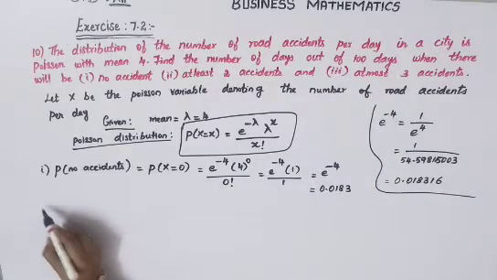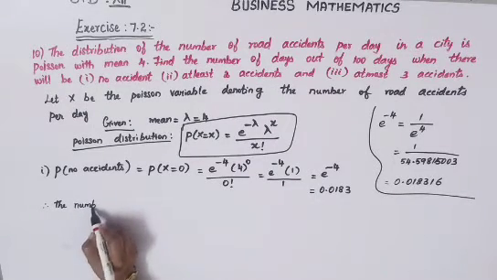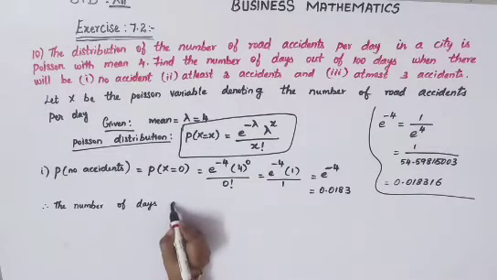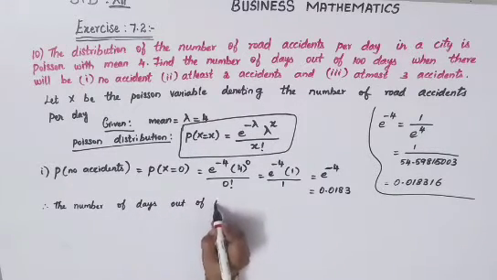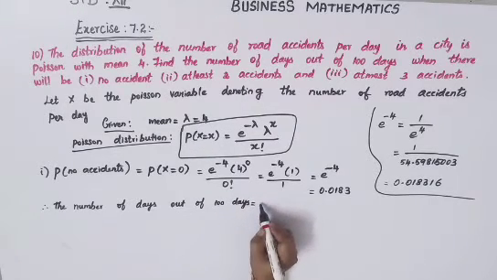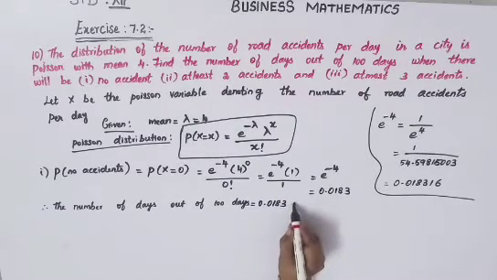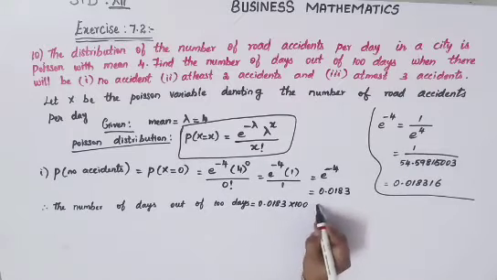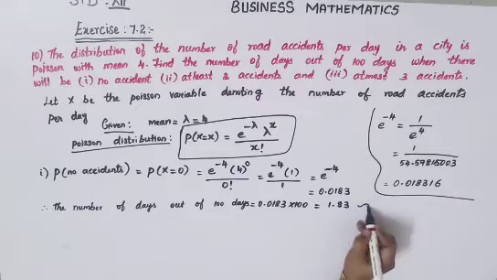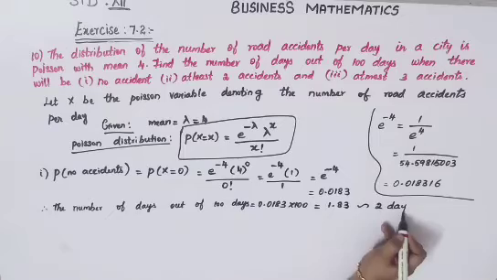Therefore the number of days out of 100 days is equal to 0.0183 into 100, which is equal to 1.83. Approximately you can write it as 2 days.